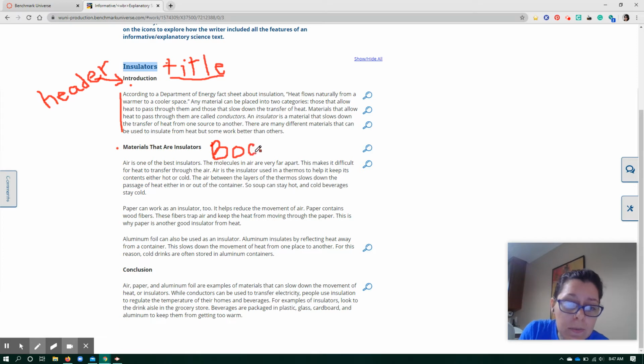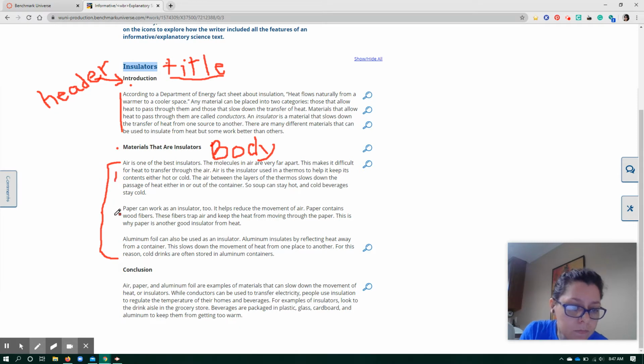In some types of essay, your body is just one paragraph by itself. However, in other types of essays, like an explanatory essay, we may have multiple paragraphs here. Now, let's count multiple paragraphs inside of the body of your essay. How many paragraphs are inside of just the body by itself?